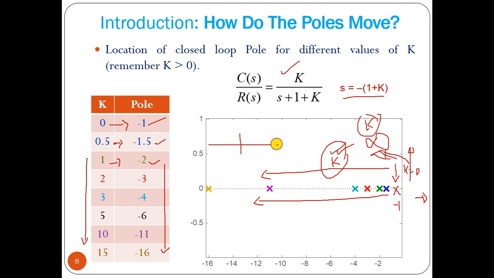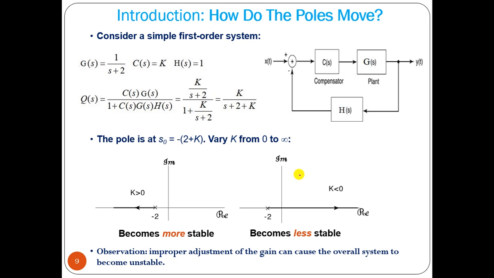Poles are always on the real axis. Then we can say the system will always be over damped, or critically damped, but it cannot be under damped. This is a first order system, so it cannot be under damped. There is no point in that. So this is how the poles move with variation of k from 0 to infinity, and that is the root locus.